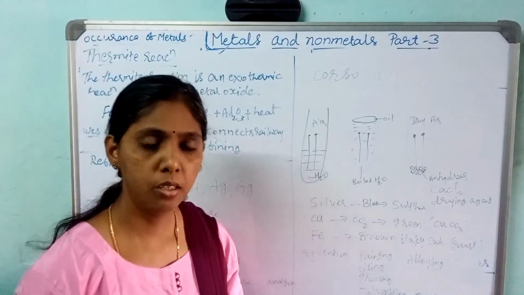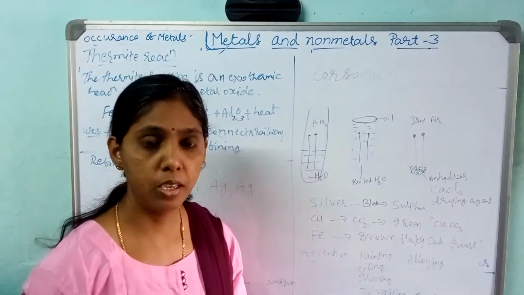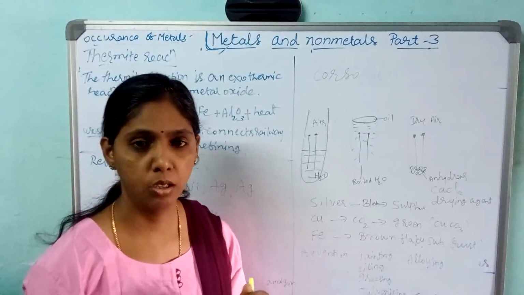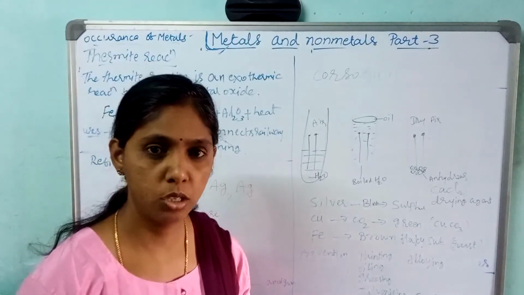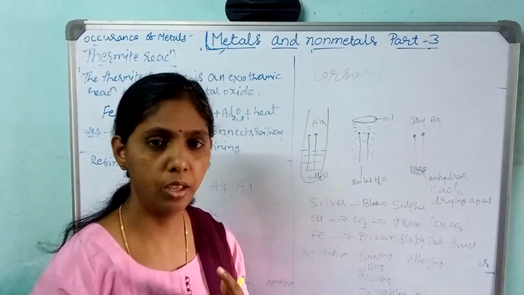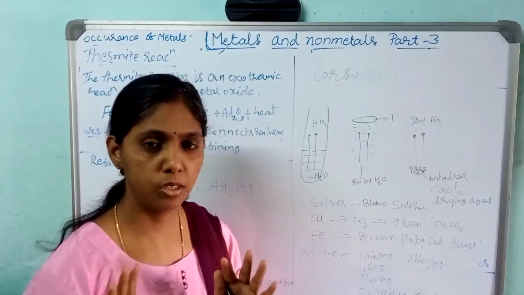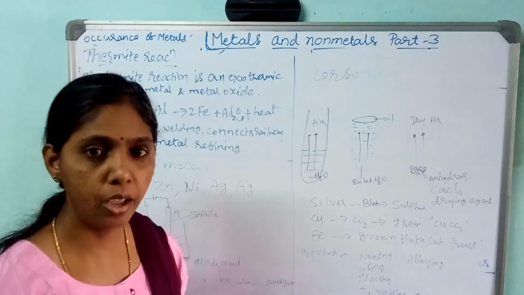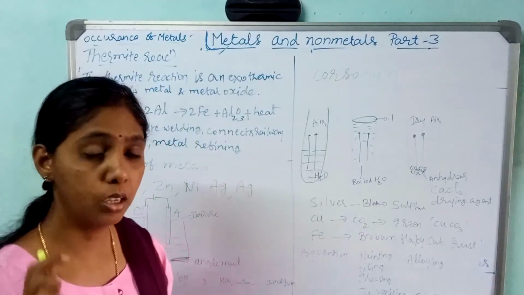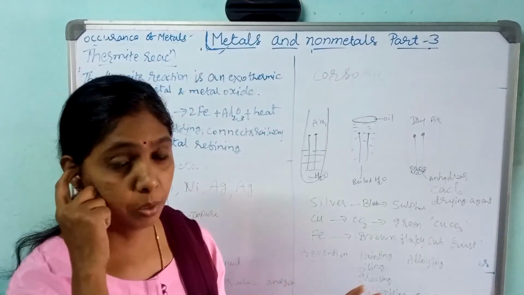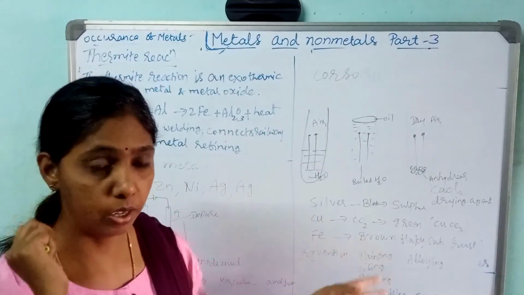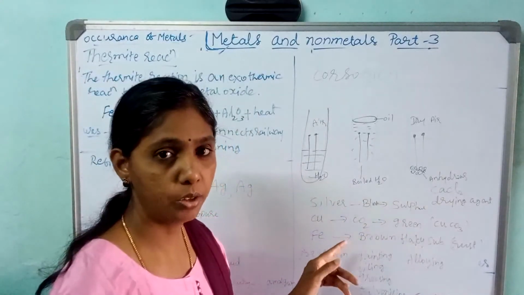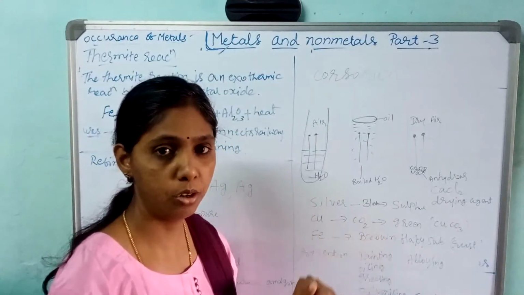Example, let me take silver. After some days, silver becomes black in color. After using for some days, silver chains, silver bracelets or silver rings turn into black color. What will happen? It reacts with the sulfur present in the air, and it turns into black. So because of the reaction with the sulfur, that you have to remember.